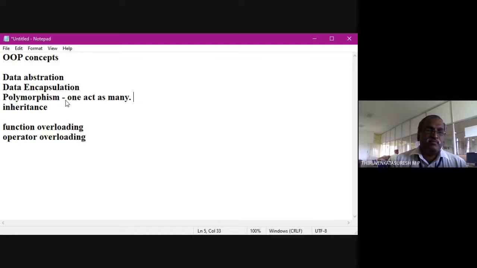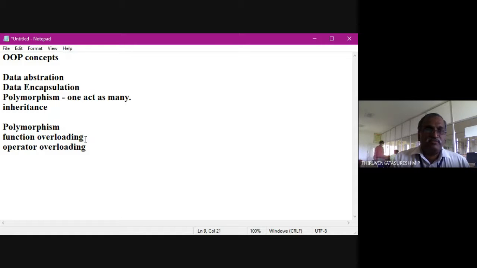The same one does different tasks according to the input. Basically, Java does not support operator overloading. C++ supports both function overloading as well as operator overloading.